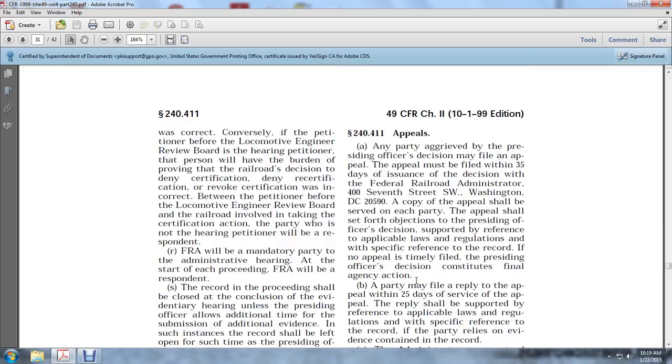Conversely, if the petitioner before the Locomotive Engineer Review Board is the hearing petitioner, that person will have the burden of proving the railroad's decision to deny certification, deny recertification, or revoke certification was incorrect. The party who is not the hearing petitioner will be the respondent. The Federal Railroad Administration will be a mandatory party to the administrative hearing at the start of each proceeding. The Federal Railroad Administration will be a respondent.